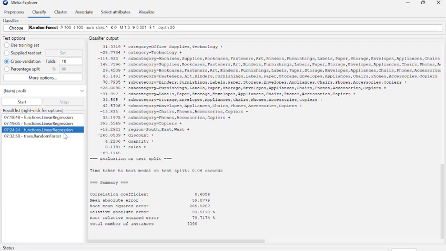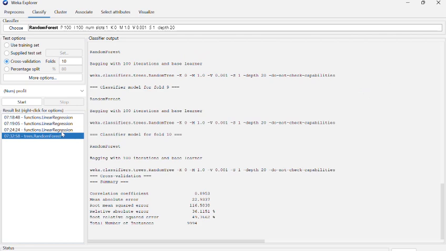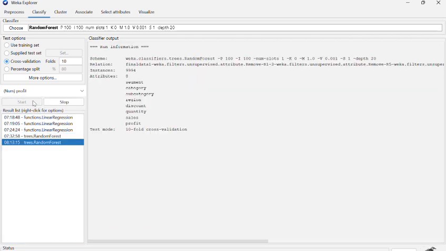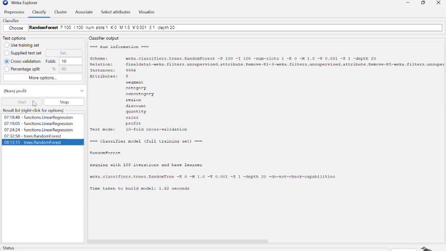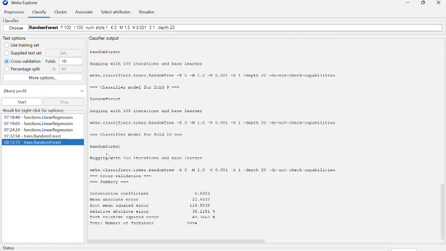Then we move to random forest. For random forest, we have run the random forest model. The network is slow, that's why it is taking some time. So this is our output. In random forest, we have 100 trees, the maximum depth is 20, and the train test split is 70%, 30%.